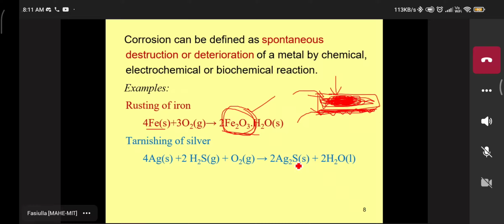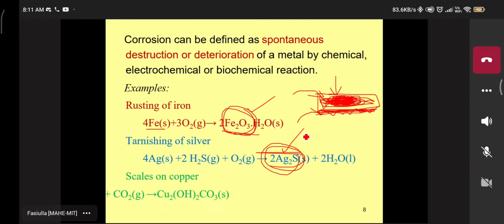Silver has a white, shining appearance, but with the sulfur coated on the silver metal, the color of the silver becomes dull. You can say that this is the tarnishing of silver metal.